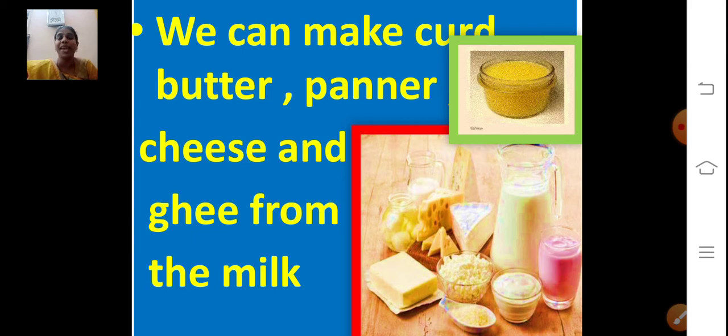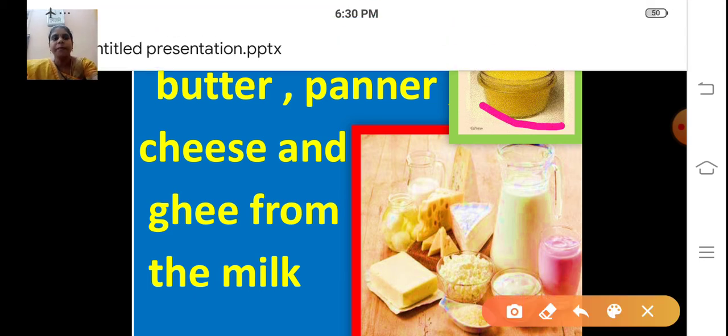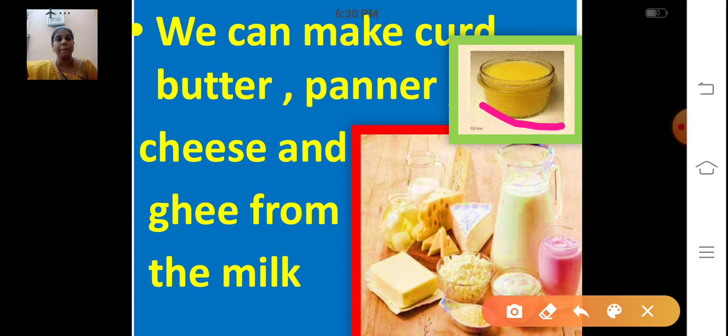Yes, we can make curd, butter, paneer. I think you all like paneer, cheese. And ghee, this is ghee from milk. So many things we can make from the milk. Curd, I think you all like curd rice, right? So that we can make from the milk. So what are the things we can make from milk?